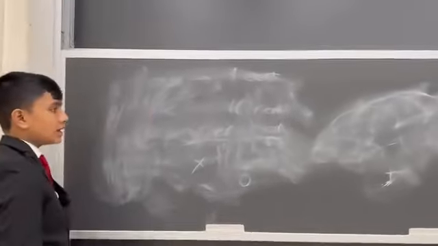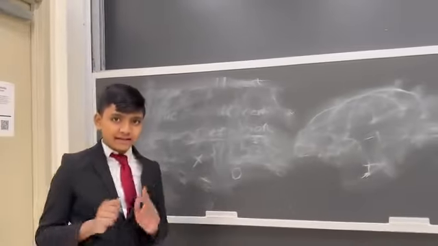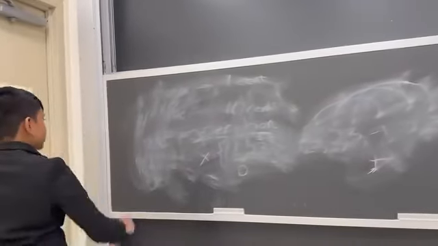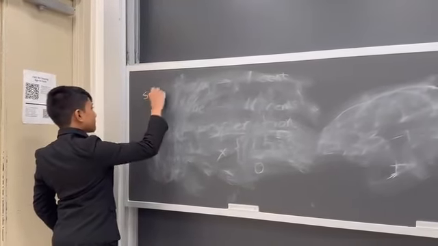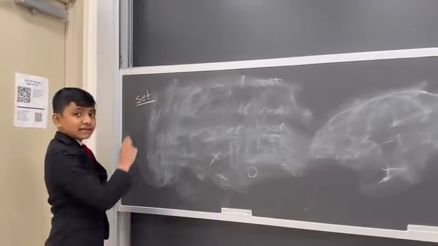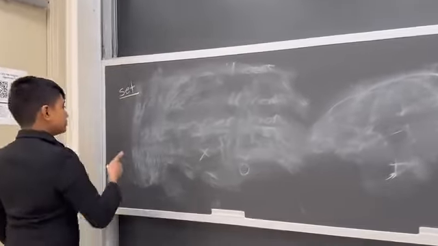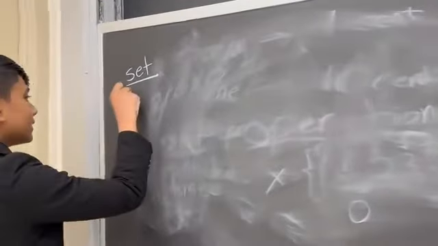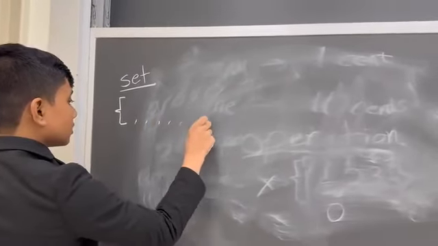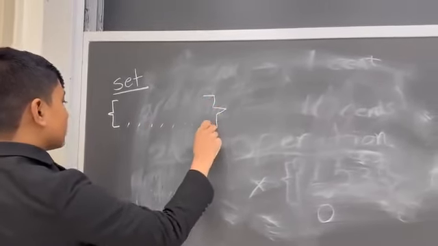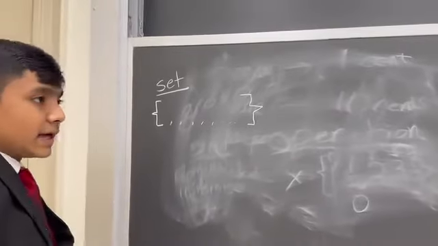So first of all, let's talk about what a set is, because that's the most fundamental thing we need. So what is a set? Great. So a set is a collection of multiple elements. And these elements could be anything.